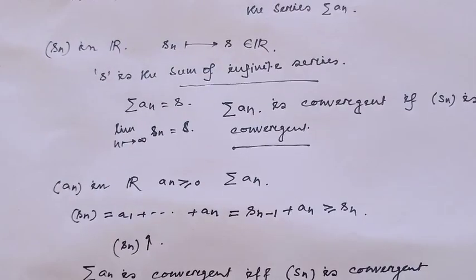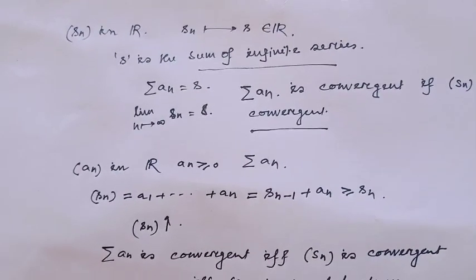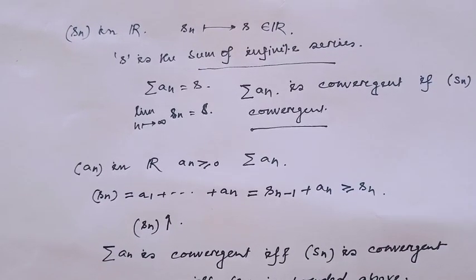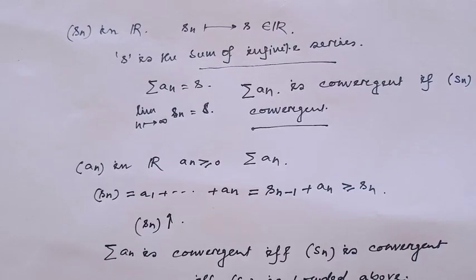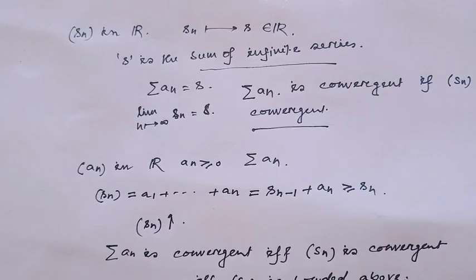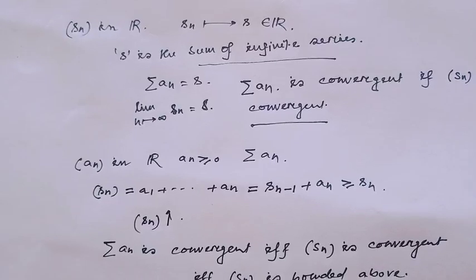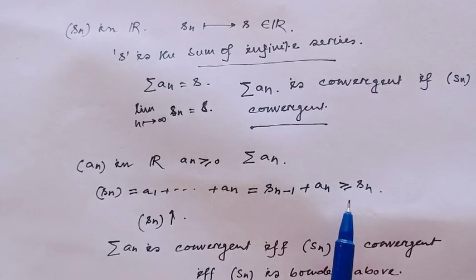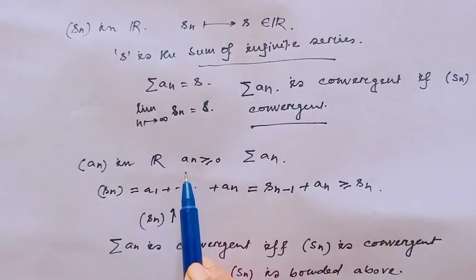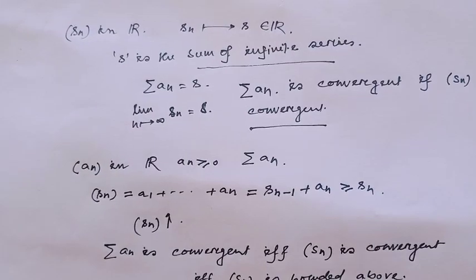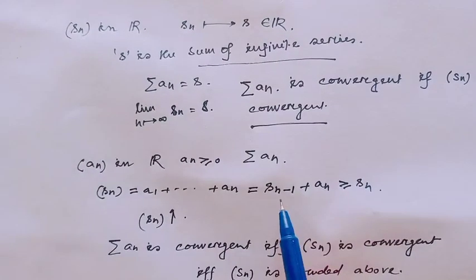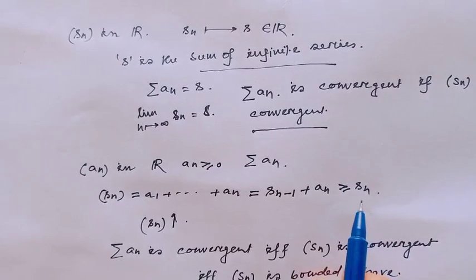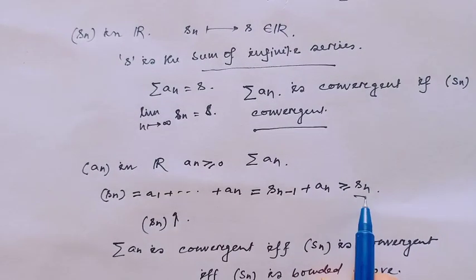And if the partial sum is of such a type, consider the sequence a_n in R. If each term is greater than or equal to 0, then Sn equals a1 plus a2 up to an, which is actually S(n-1) plus an, and since each an is greater than or equal to 0, S(n-1) plus an is greater than or equal to Sn.